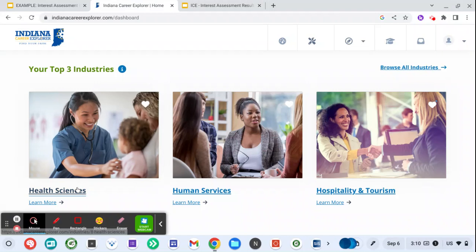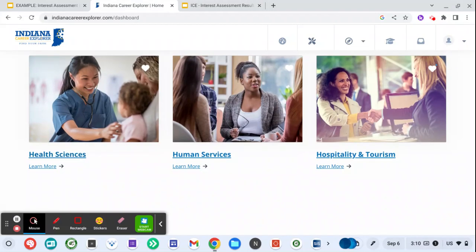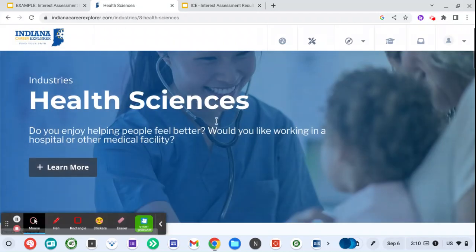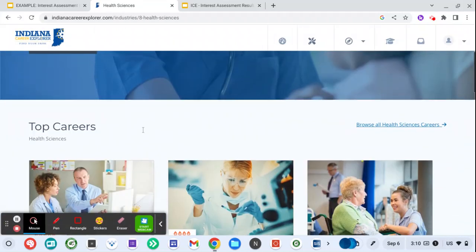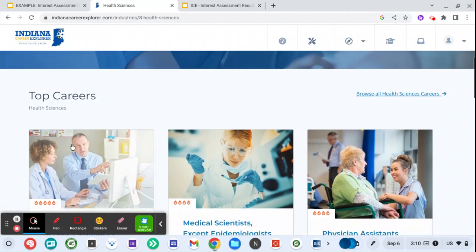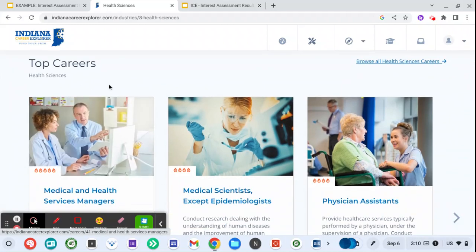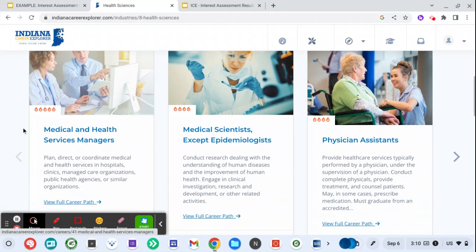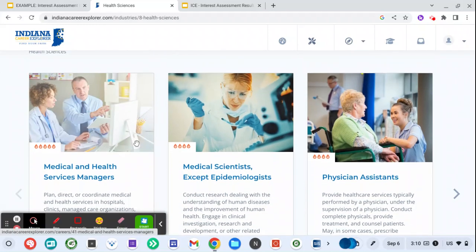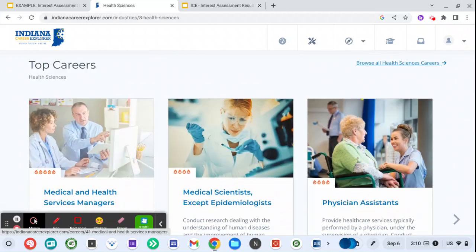Next, you're going to actually explore one career within each of those industries. I'm going to start with health science. So if I click on health sciences, there's learn more about the field, but here's where I want to take you, and this is where we're going to focus our time today and over the next few days. Right here, this is going to pull up our top career choices within the health science field.